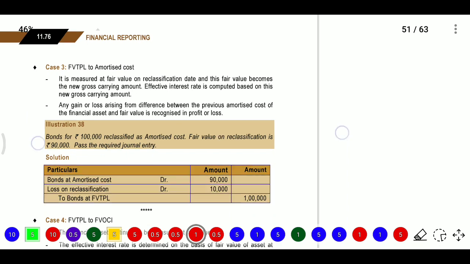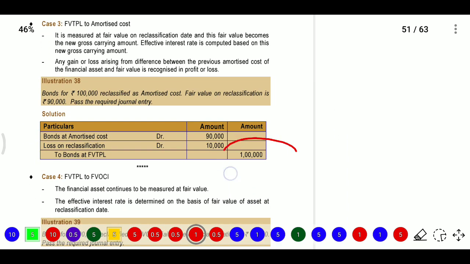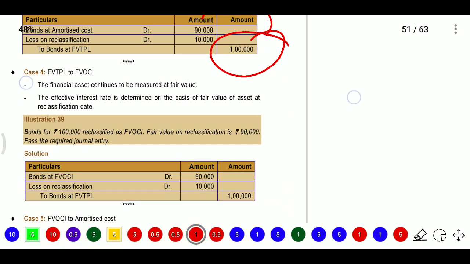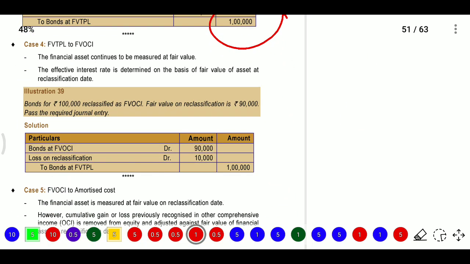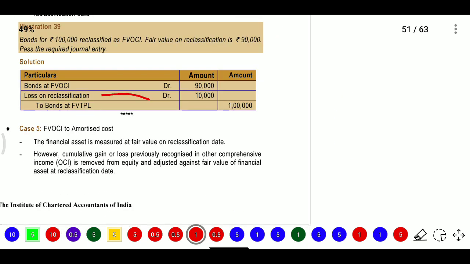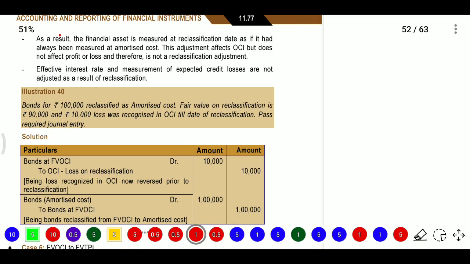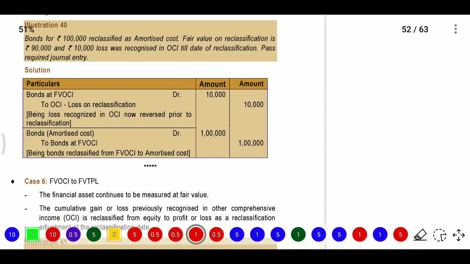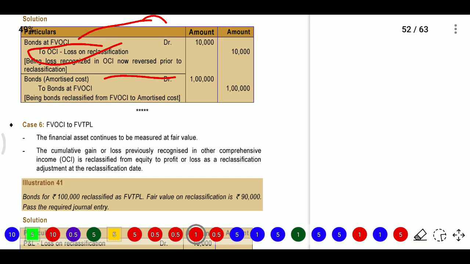And FVTPL to amortized cost: here 1 lakh will be credited to the bond, amortized cost is 90,000, and loss on reclassification is debited 10,000. Next, FVTPL to FVTOCI: here the loss on reclassification will be transferred to OCI only. And FVTOCI to amortized cost: it will be the same, based on the fund, and the loss will be transferred to OCI, and the amortized cost will become 1 lakh against the bond at FVTOCI.